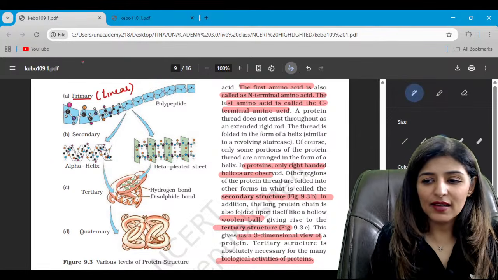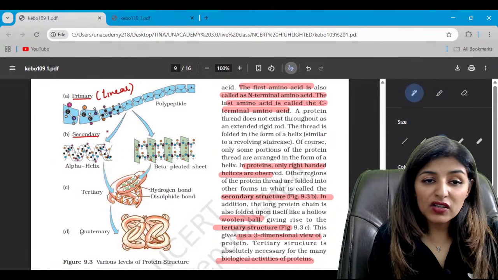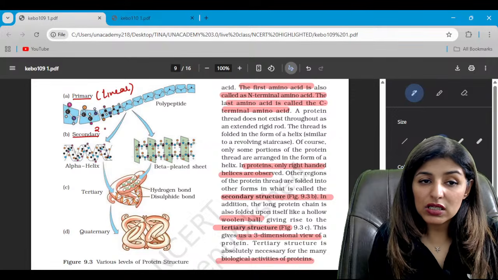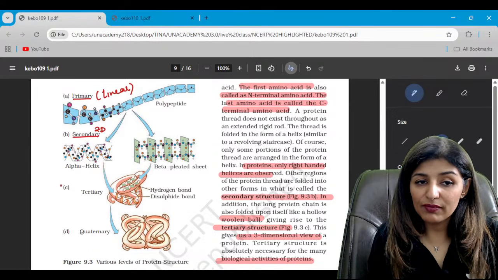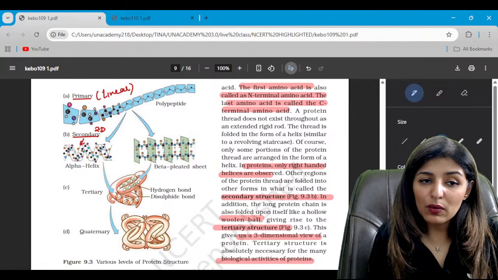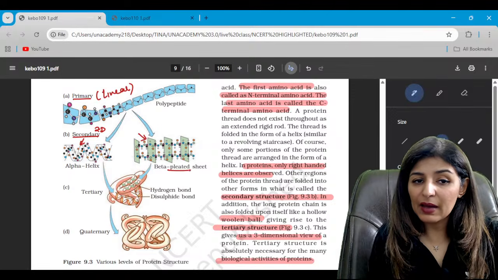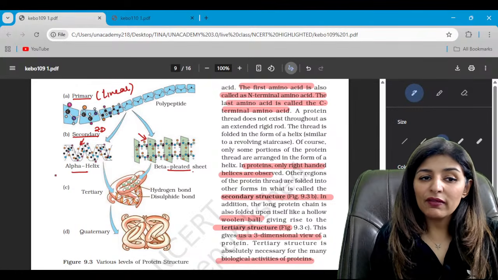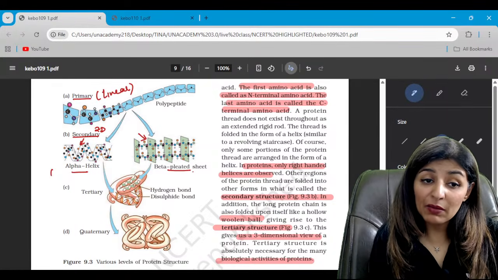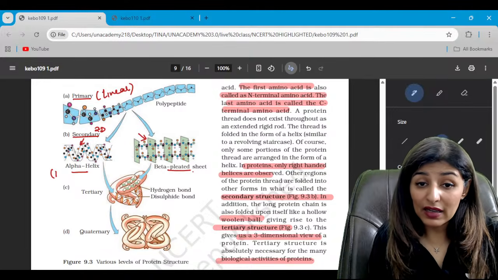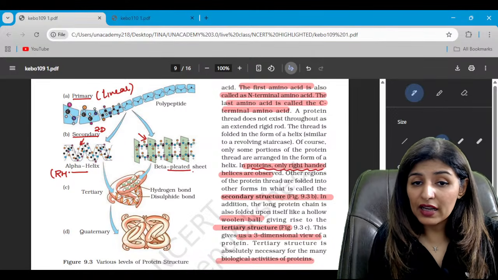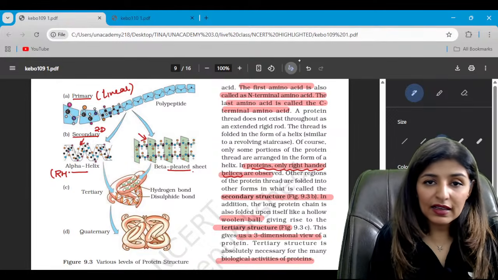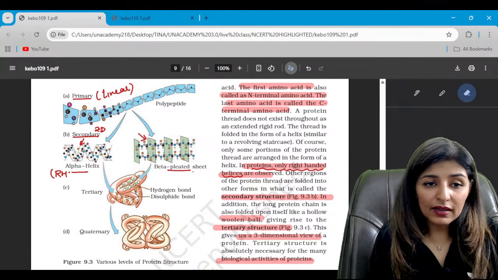All right, guys. Moving on to the secondary structure. Secondary structure is a two-dimensional structure, right? So we have two types. One is alpha helix, second is beta pleated. Is that clear? So alpha helix structure and beta pleated. Remember, alpha helix is always right-handed helix. Proteins have only right-handed helices. Clear to all? Is that clear to all?